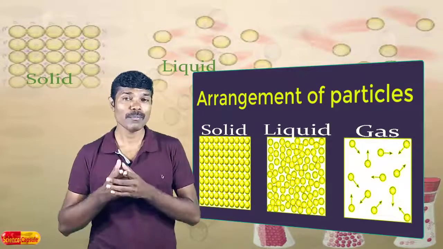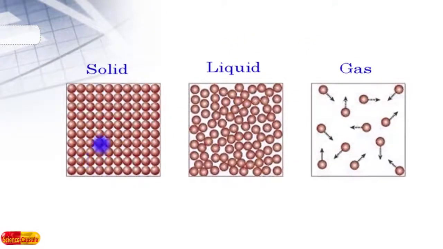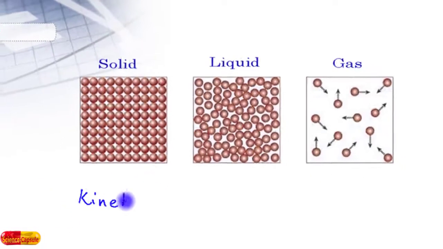Now we will see the movement of particles. Due to less intermolecular space, the particles in solid can just vibrate in their own position. They cannot move from one place to another. Likewise, in liquid, they can move, but the movement cannot be to a large extent. Whereas in case of gas, you see a large amount of intermolecular space is available, so the particles can move freely in the matter.